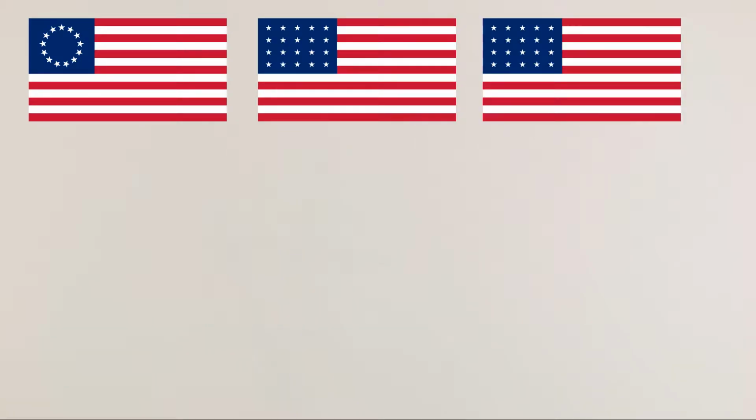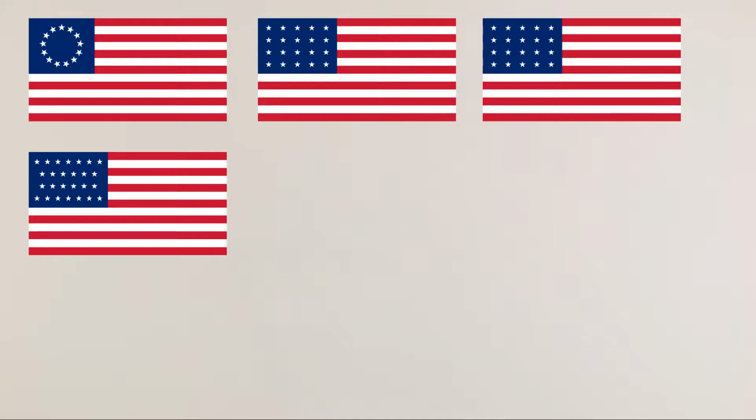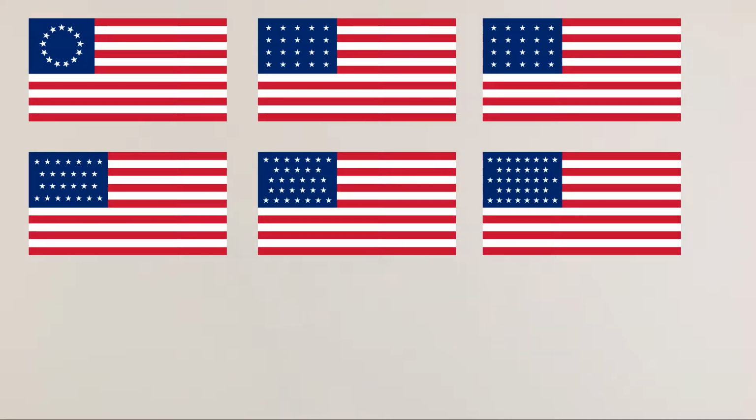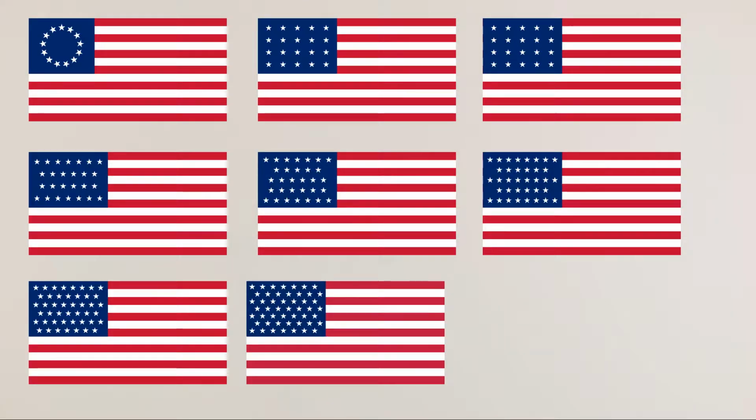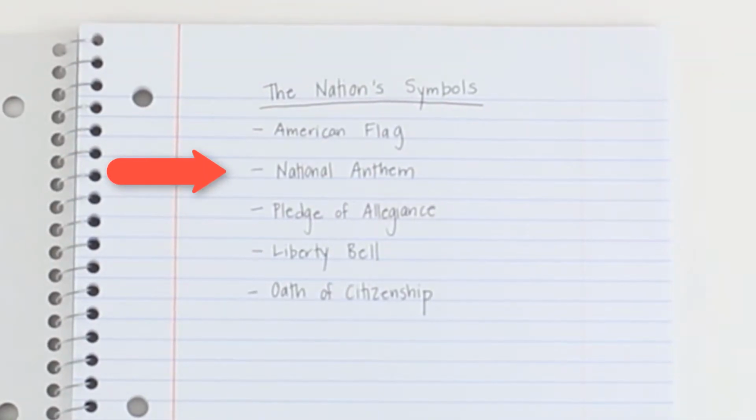As states joined the Union, Congress decided the flag must change. They decided that 13 stripes would remain to honor the original 13 colonies, but that each new state would receive a star. Next up is the National Anthem.